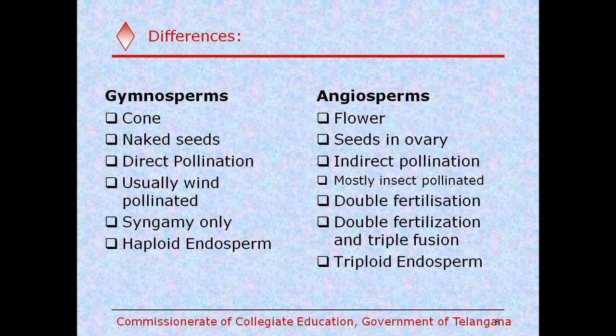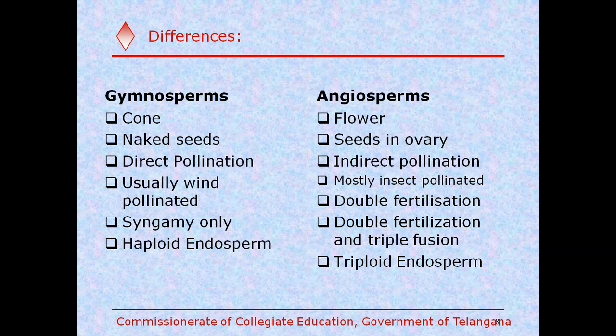In gymnosperms, one more feature is syngamy. That means the fusion between the male gamete and the egg cell is called syngamy, or fertilization. There is only one fertilization, called syngamy, in gymnosperms, in contrast to angiosperms.